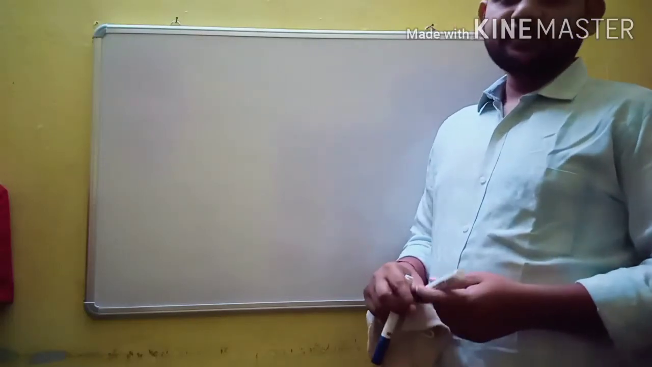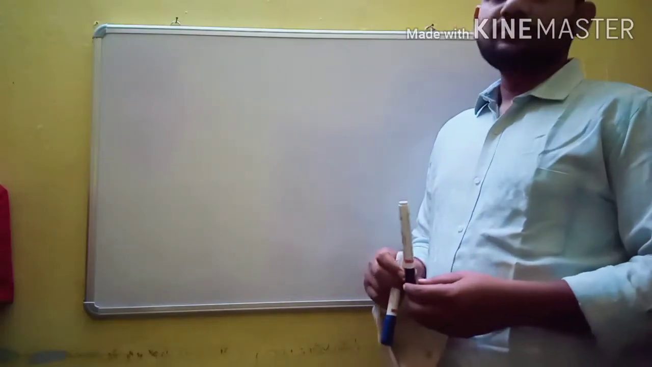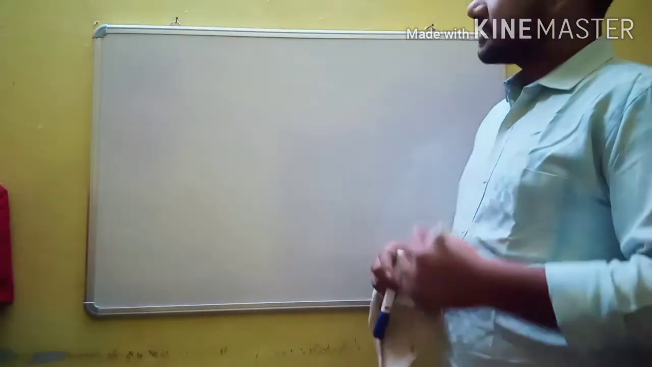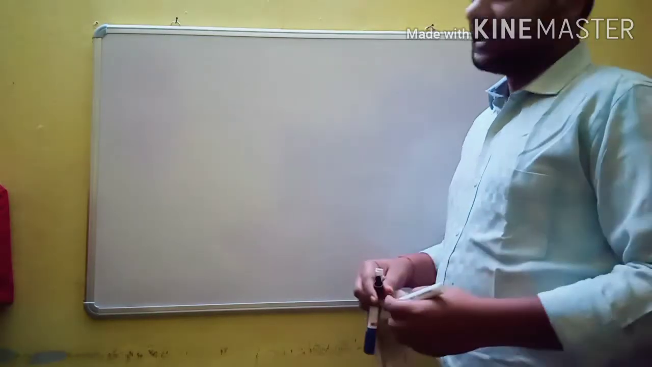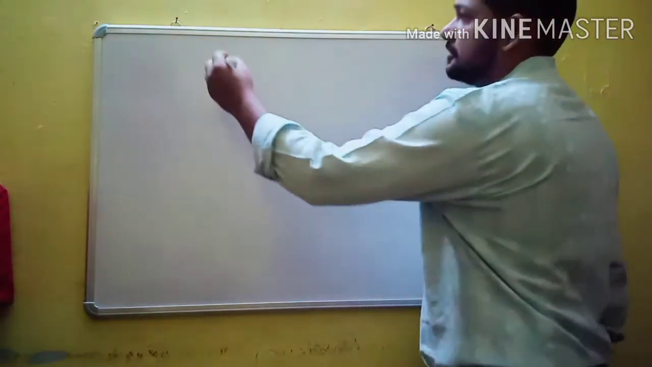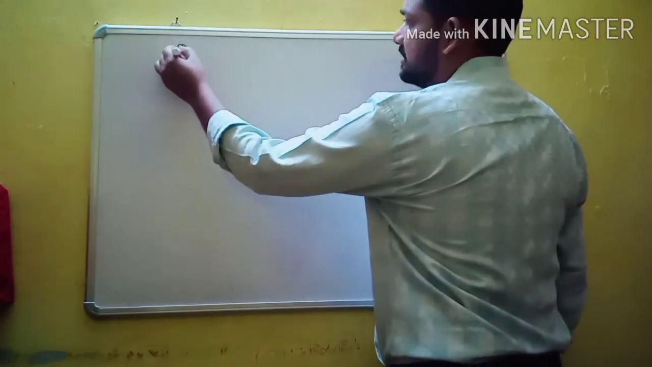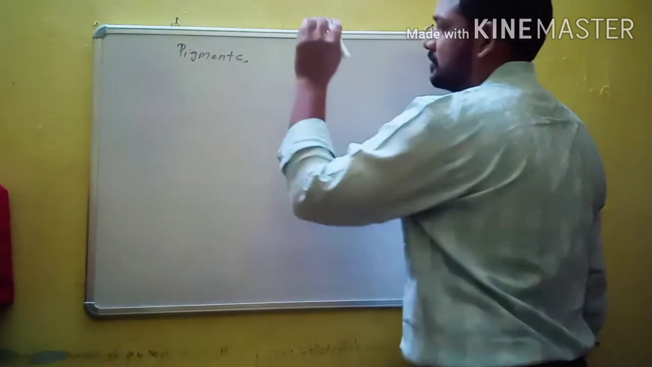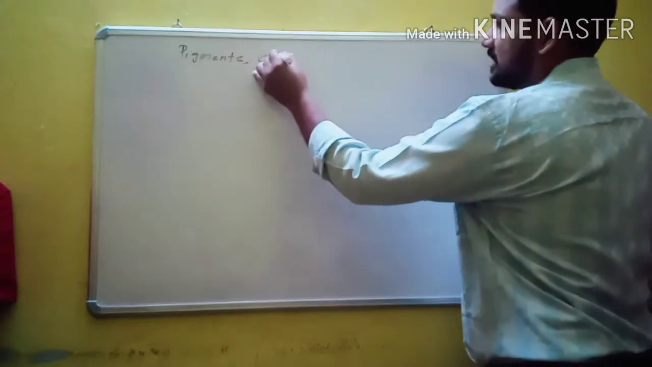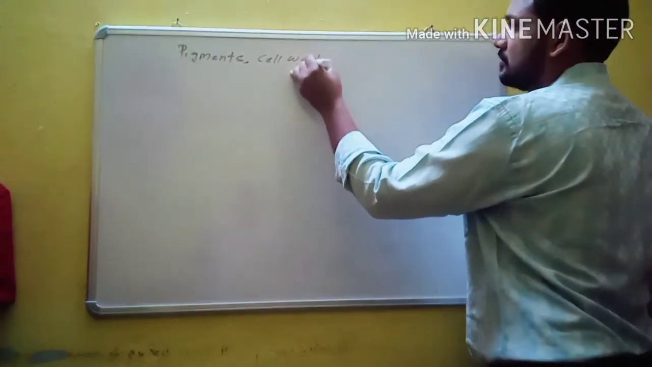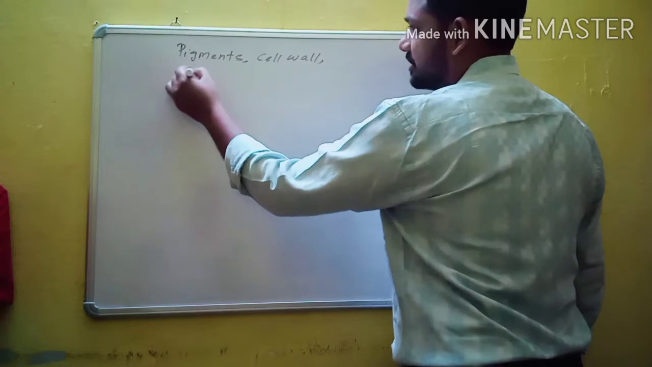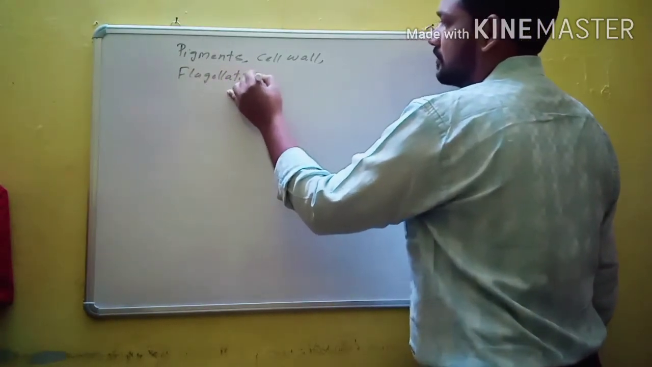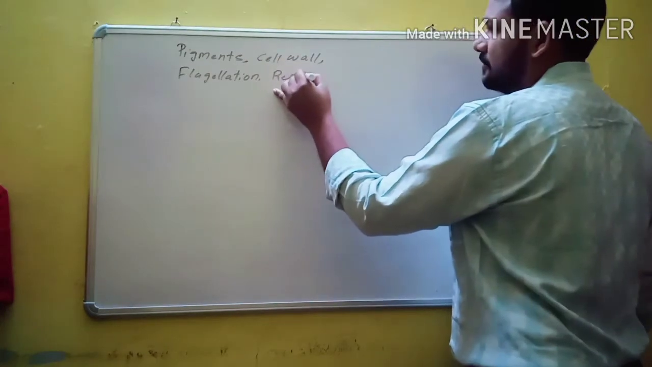Good morning everyone. In this video we will discuss the three classes of algae. So let us discuss three different classes of algae on the basis of pigments, the chemical nature of cell wall, then flagellation and reserve food material.